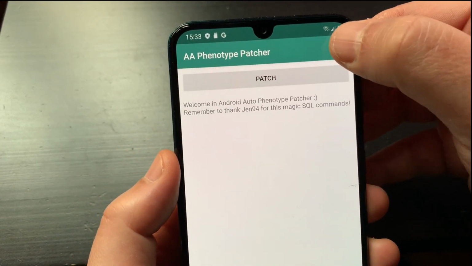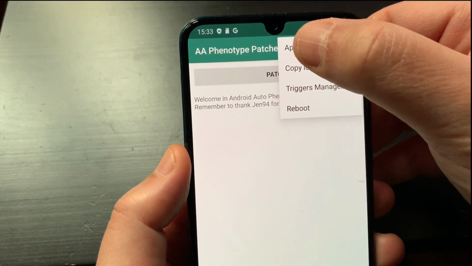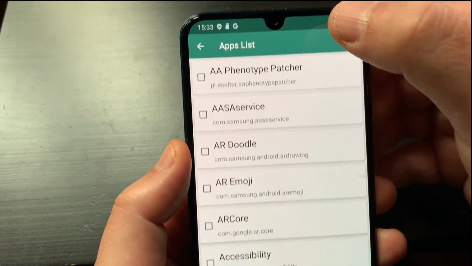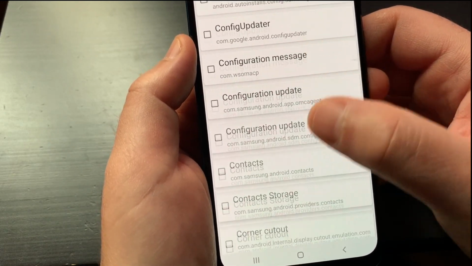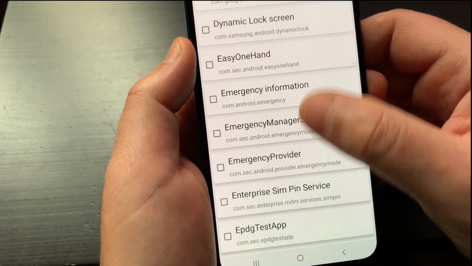Start AA Phenotype Patcher. Tap the 3-point icon in the upper right corner and select Apps List. Scroll through the apps list and select Fermata Auto.